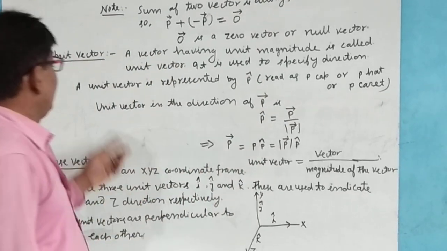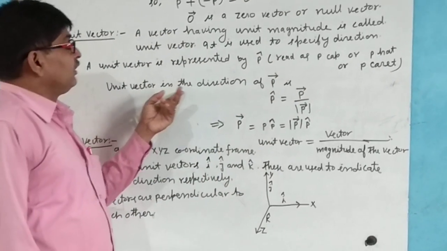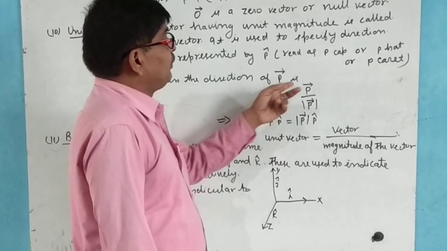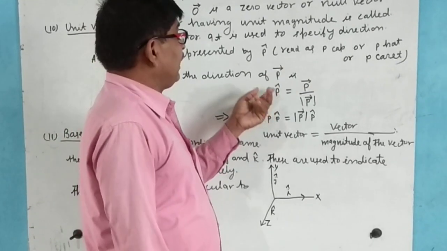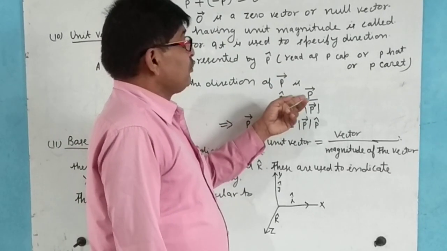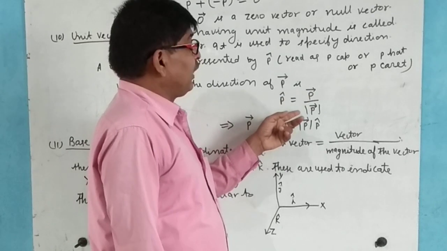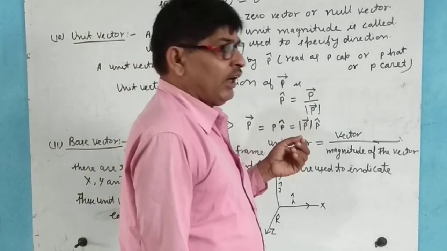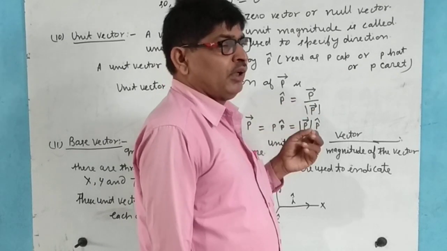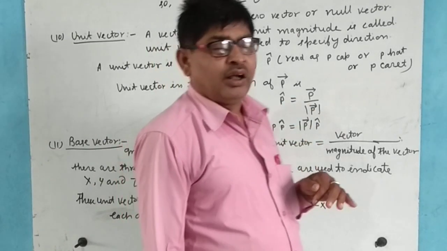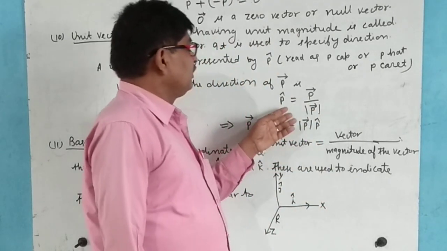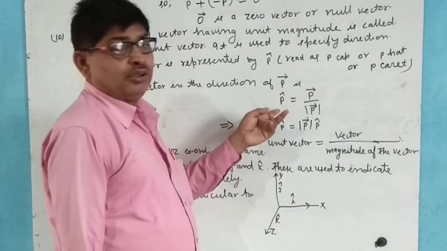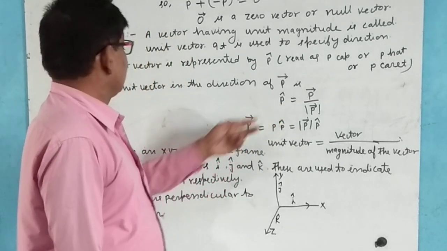The unit vector in the direction of vector P is given by vector P divided by mod of P. If we divide vector P by the mod of P, that gives us the unit vector.